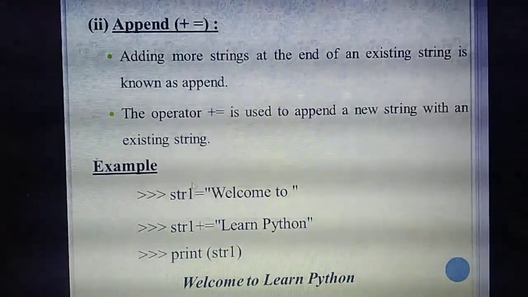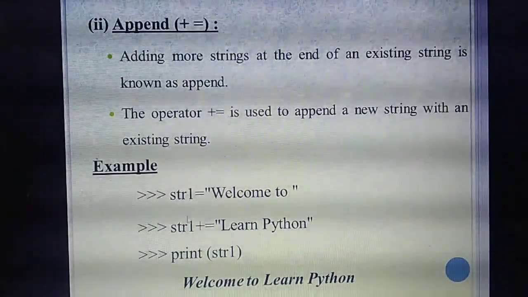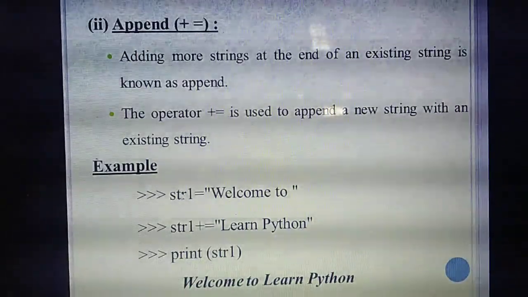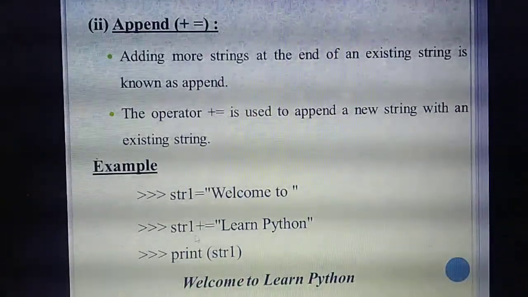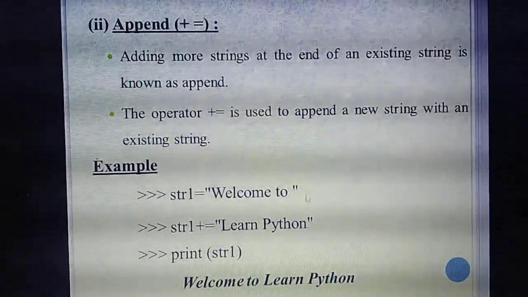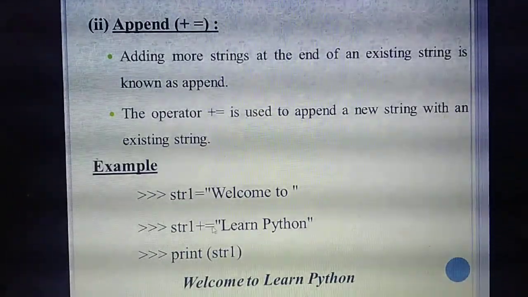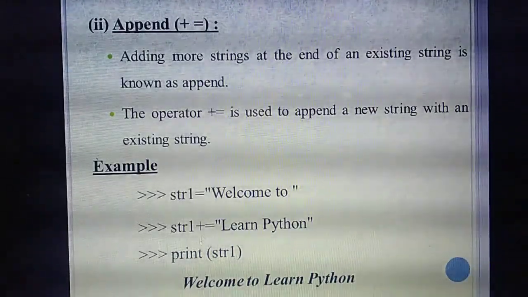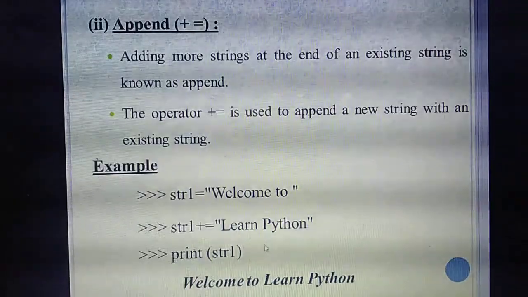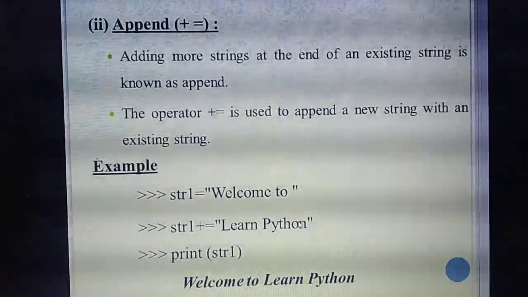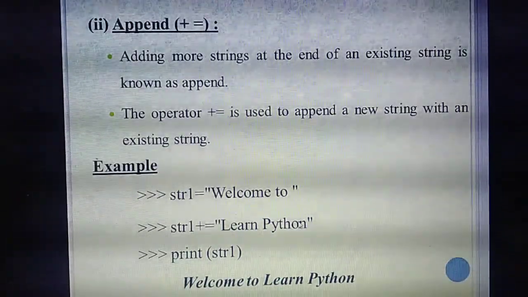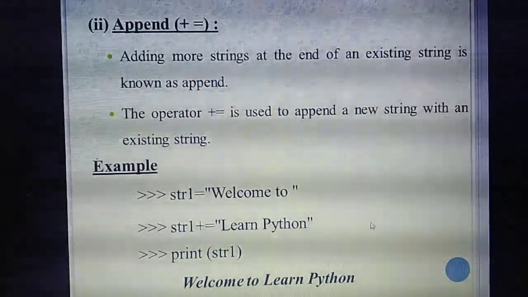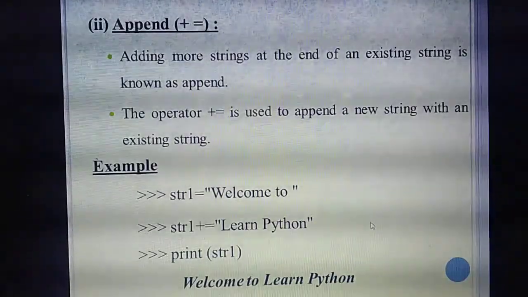They already declared one variable, str1, so to add words at the last you need the append operator: str1 plus equal to "Learn Python", in double quotes. Now you print the string. See the output: Welcome to learn Python. This is a simple example.